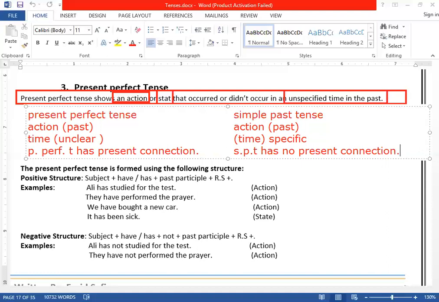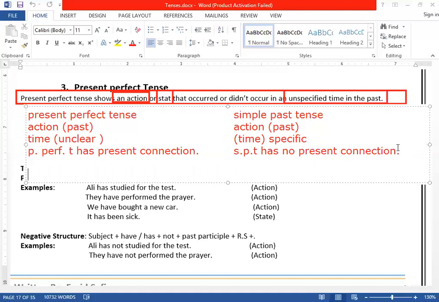Another difference: simple past tense, it happened in the past at a particular time. But this tense, it happened at an unparticular time. In simple past tense, we are more concerned with the time. But in present perfect tense, we are not concerned with the time, we are more concerned with the action. Let me give you an example, then you will understand better.